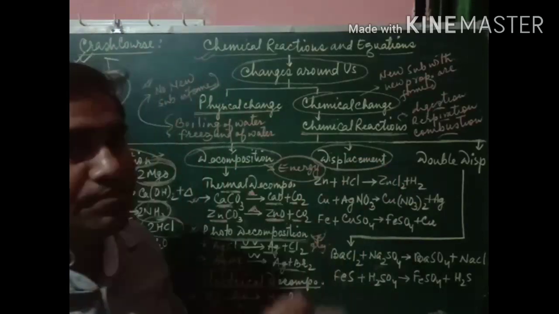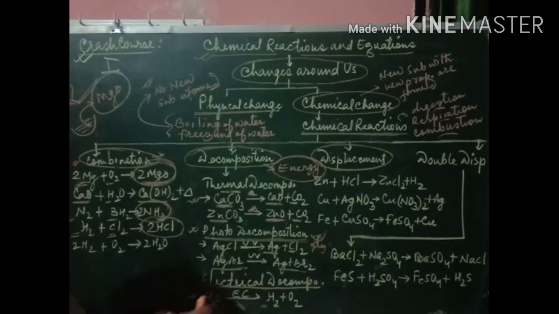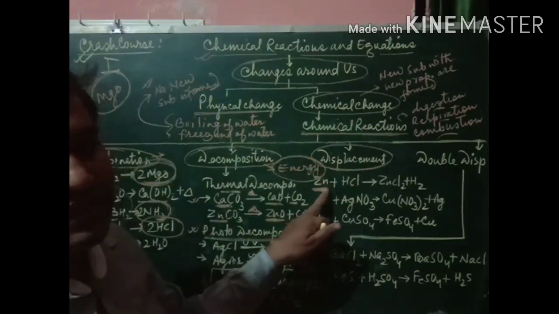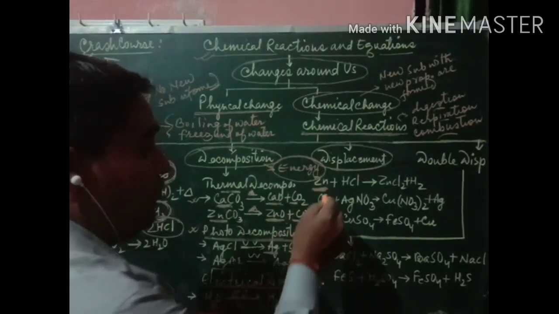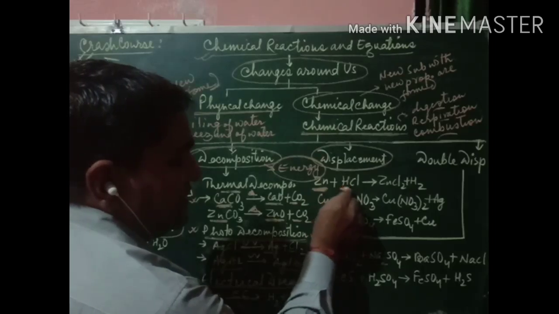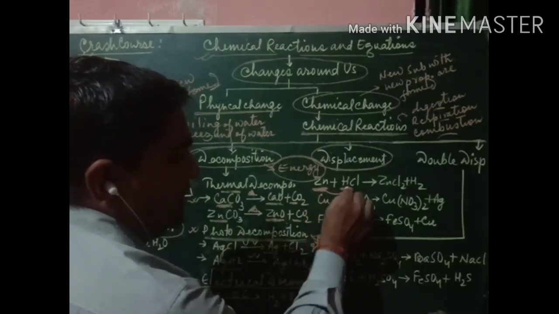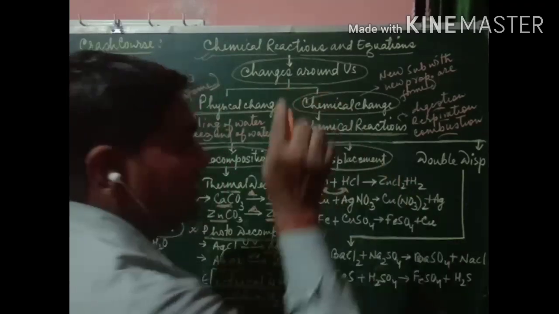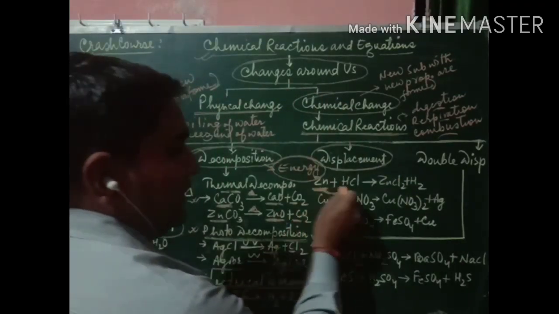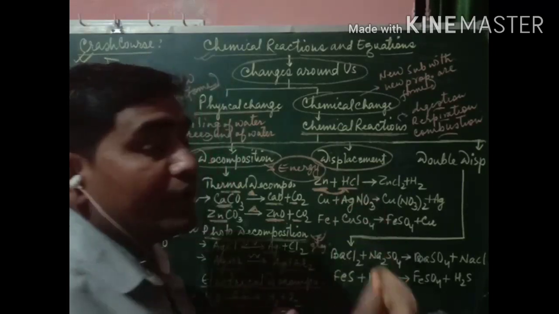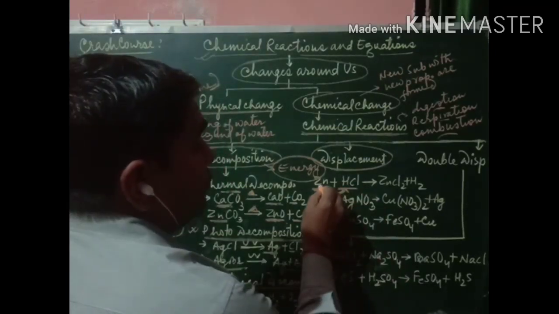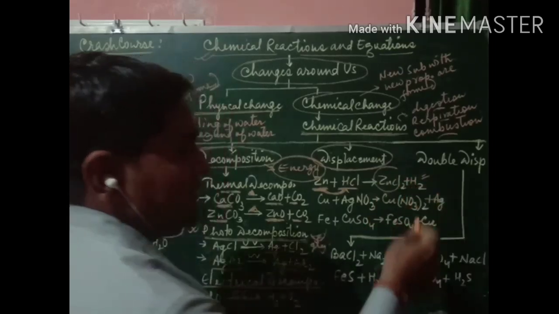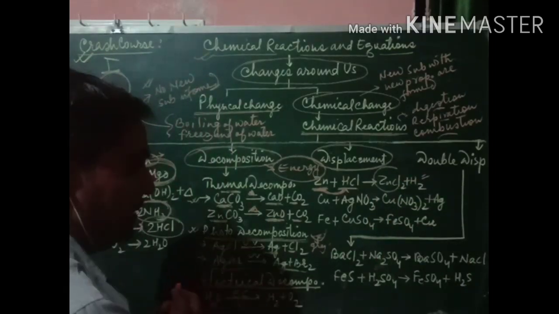See, what is the displacement reaction, students? Actually, when a more reactive element, as Zn is the more reactive element, displaces hydrogen from its compound, it is known as the displacement reaction. So zinc reacts with hydrogen chloride, HCl. Zinc displaces hydrogen, and zinc chloride is formed and hydrogen gas is liberated.